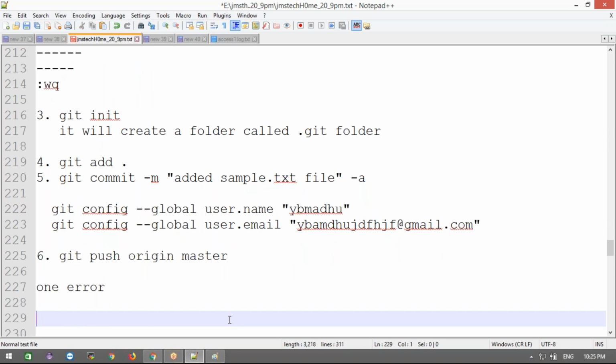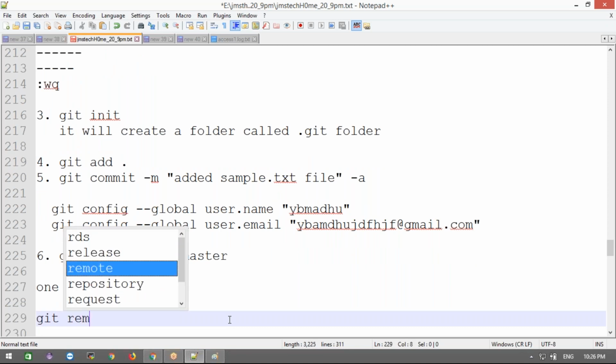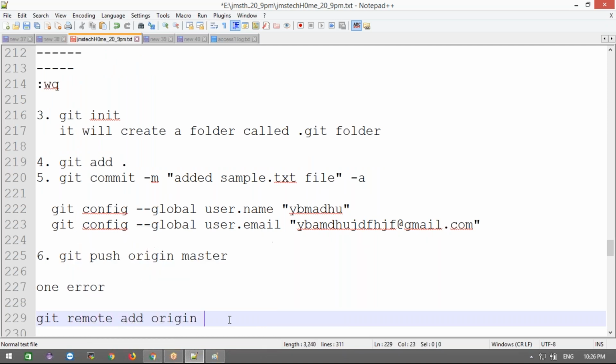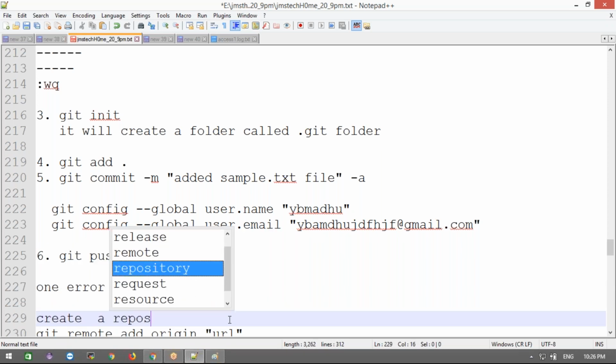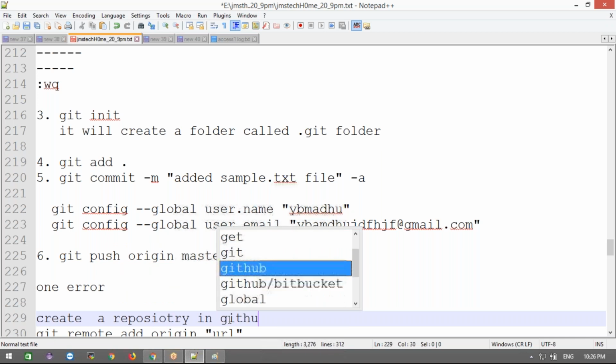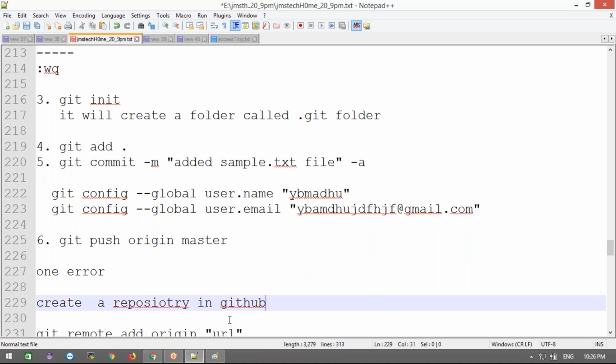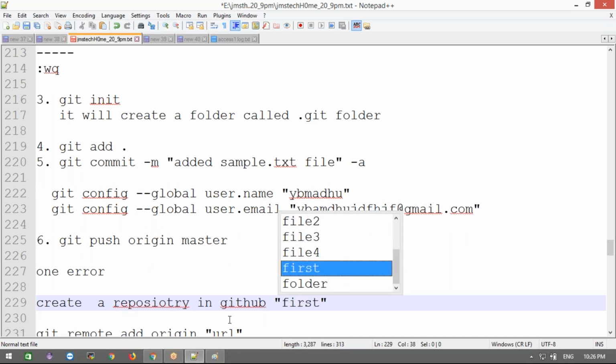Why? Because this origin means the destination where my code needs to be pushed on GitHub. We need to set up your origin first, with git remote add origin and the URL. For this URL, you need to create a repository in GitHub. The repository name should be the same as the project name in your local system; the same project name we need to give inside GitHub also. These are all the steps.